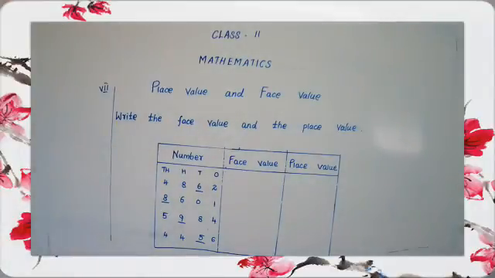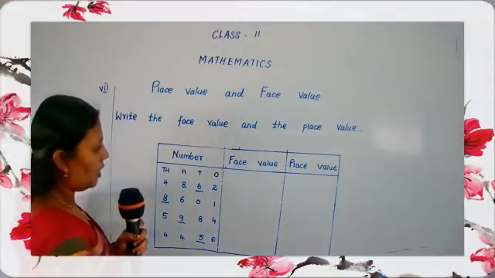Can you see the board, children? The first number is 4862. The second one is 8601, 5984, 4456. See the first one. Now we have to write the face value. Do you know face value, children?